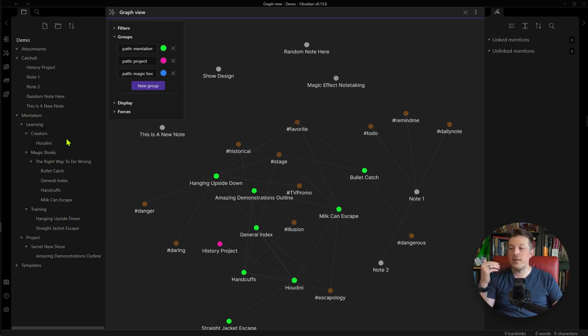So if you wanted to get this granular with it, make sure that you don't make a group for the big top level.